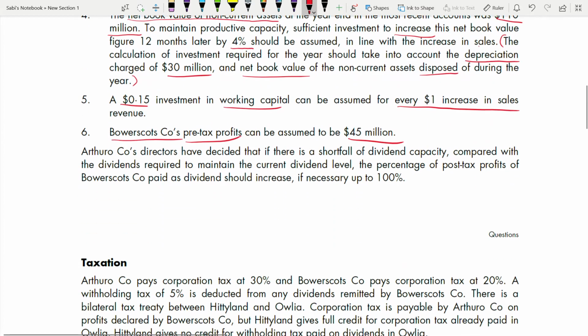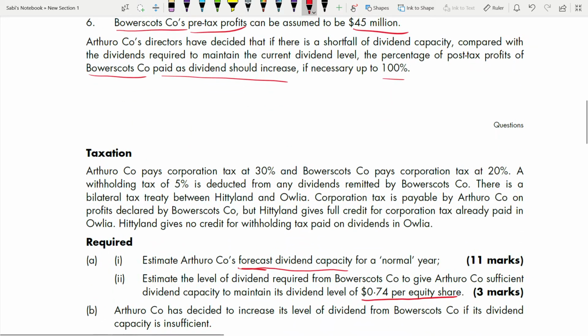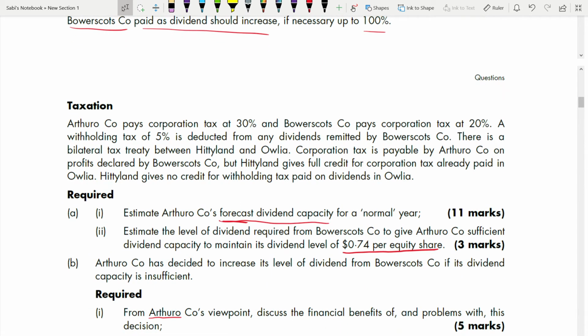Now, the parent company's directors have decided that if there is a shortfall of dividend capacity, compared with the dividends required to maintain the current dividend level, the percentage of the post-tax profits of the subsidiary company paid as dividend should increase if necessary up to 100%. What does it mean? If your dividend capacity is short and you're not able to maintain that 0.74 dividend per equity share, you are going to increase your dividend from your subsidiary up to 100% if necessary. That's what it means.